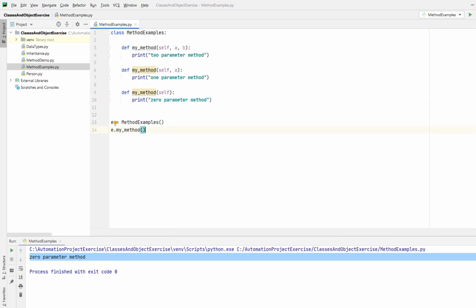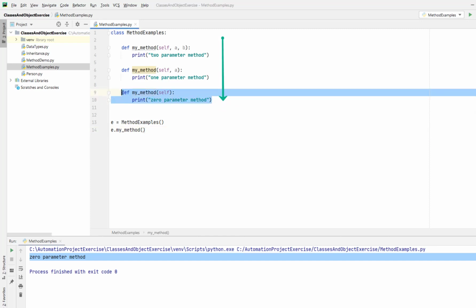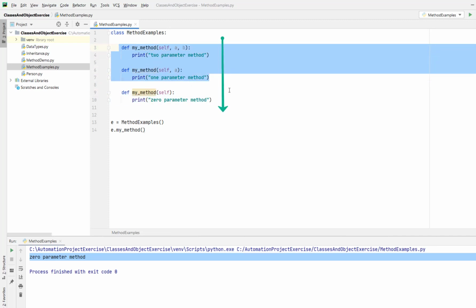So now we conclude that in Python method overloading is not possible. It doesn't support method overloading. When you define such methods, Python is going to consider only the last method. So the rest of the methods are useless.